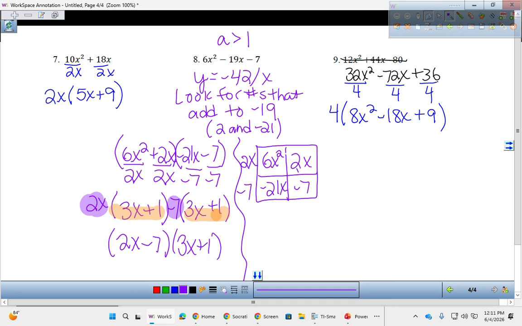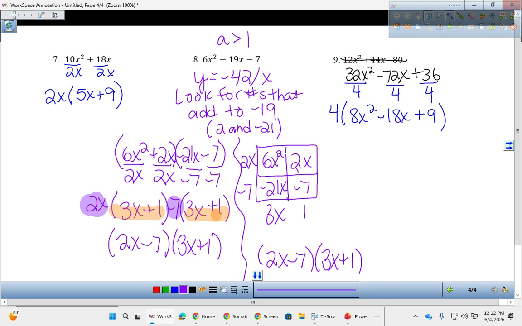If you do the box method, you have the 2x minus 7 part. Where the 3x plus 1 part is coming from is the GCF up and down. GCF of 6x squared and negative 21x is 3x. And the GCF between 2x and 7 is just 1. That's where the 3x plus 1 is coming from. You get the same answer either way. It doesn't matter which one is in front, the 3x plus 1 or the minus 7. Order does not matter.